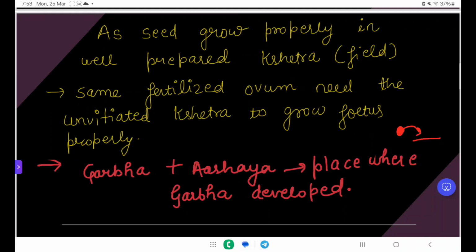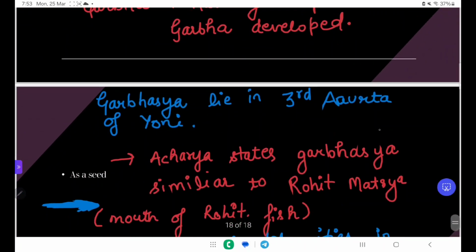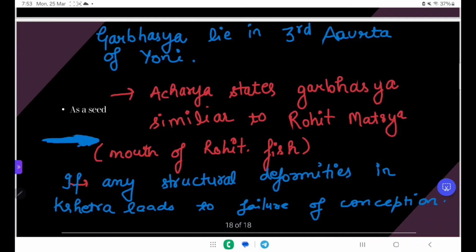Same as if your ovum and sperm are in good condition and they are implanted in an unvitiated akshetra, means your uterus is well formed and without any diseases, without any vitiation, in that case the fetus can grow easily. Garbha plus ashaya is the place where garbha develops, and it should be well grown and without any disease.